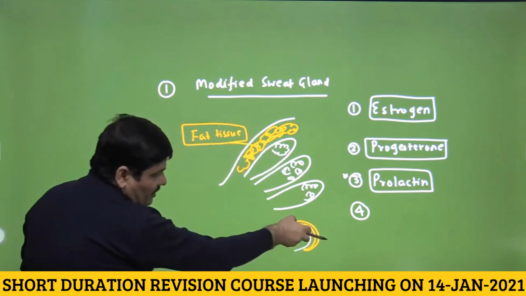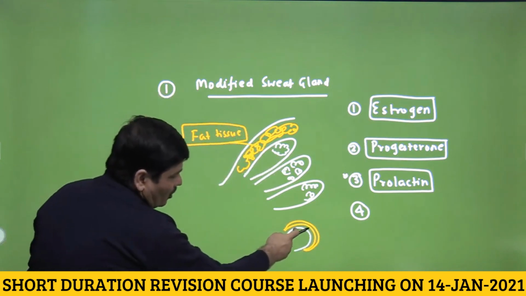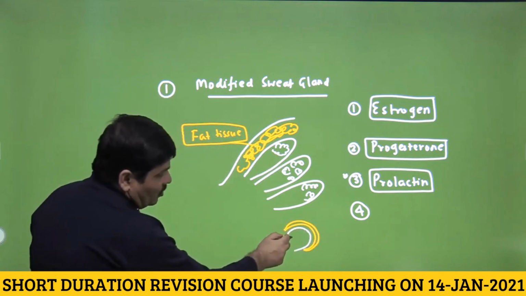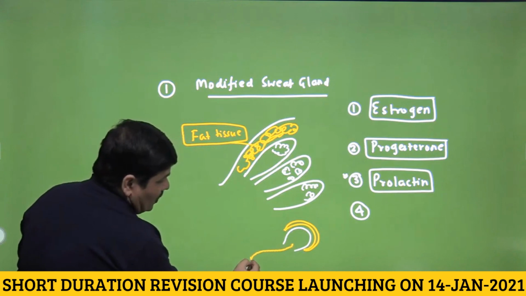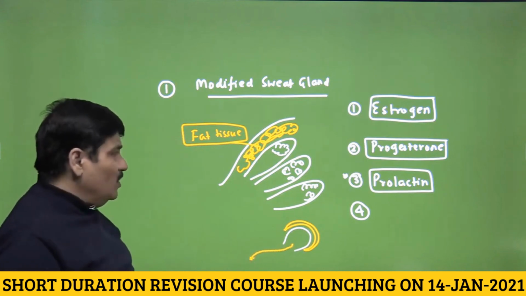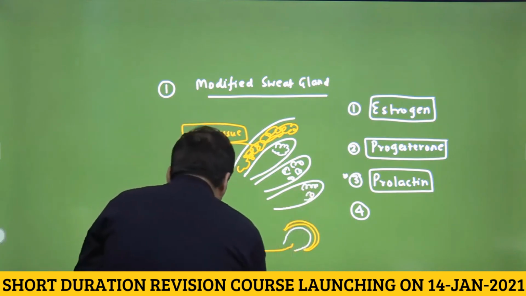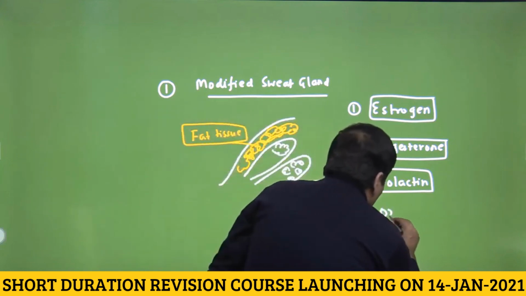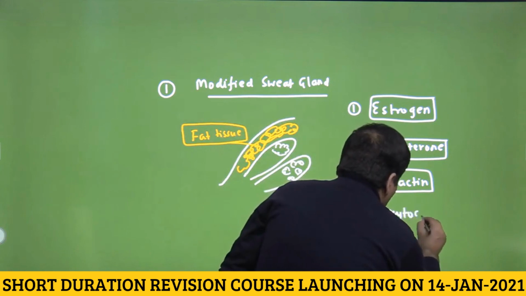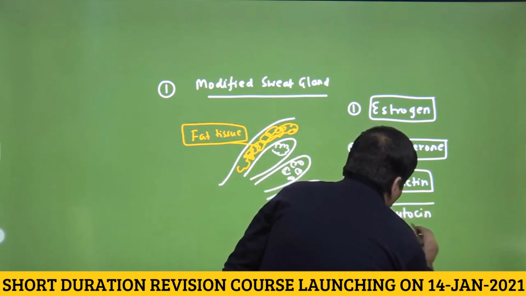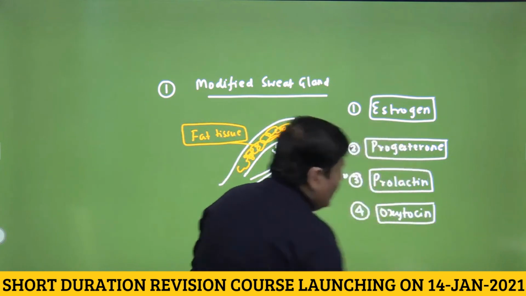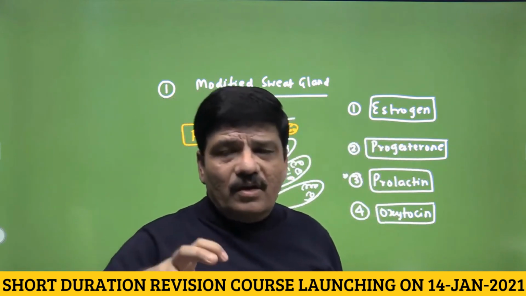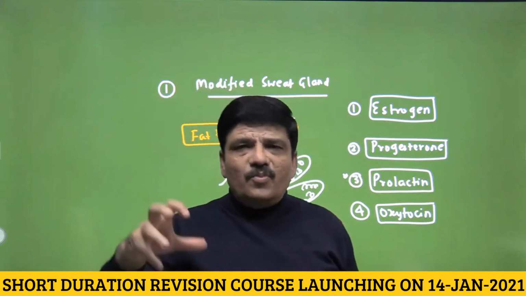You can easily understand, if oxytocin leads to the contraction of the myoepithelial cell, then it presses upon the alveoli and leads to the ejection of the milk from the breast tissue. So the final hormone is oxytocin, and it will be involved in milk ejection and milk letdown. So this is the information given in your NCERT textbook in 3.2.